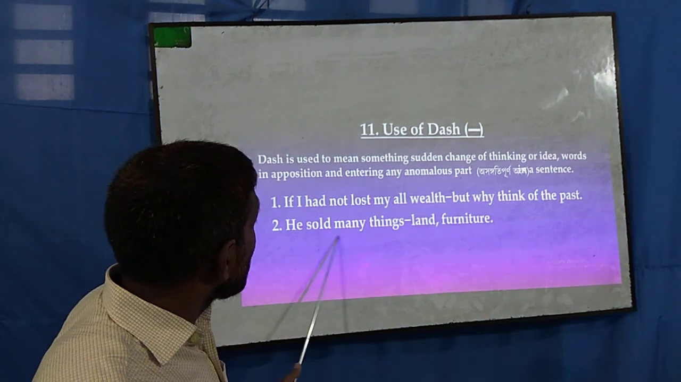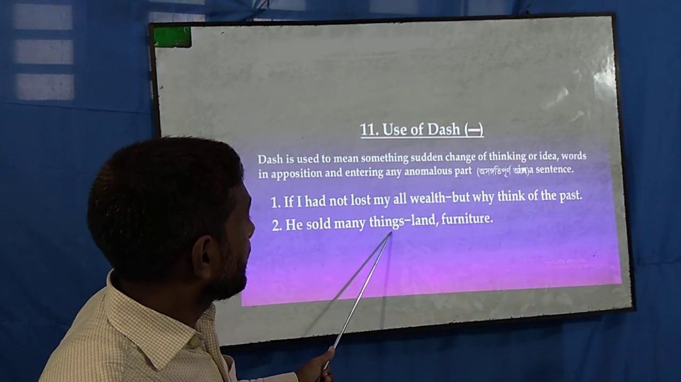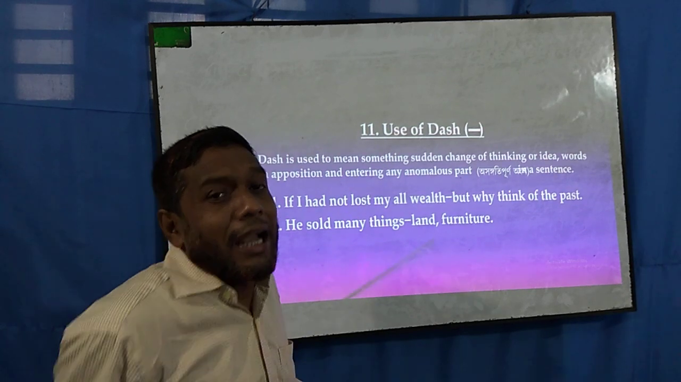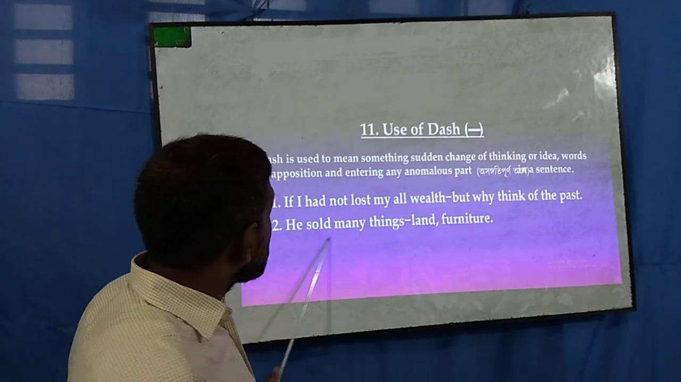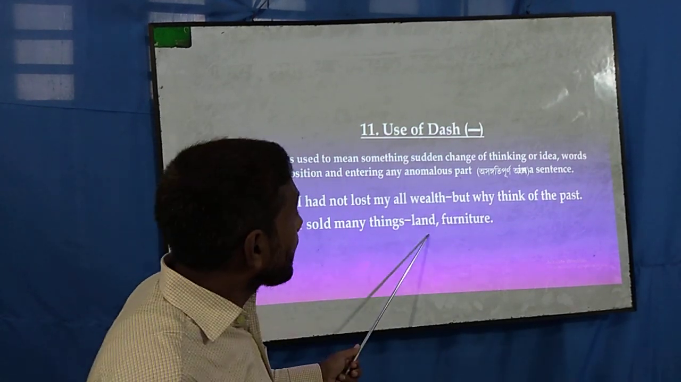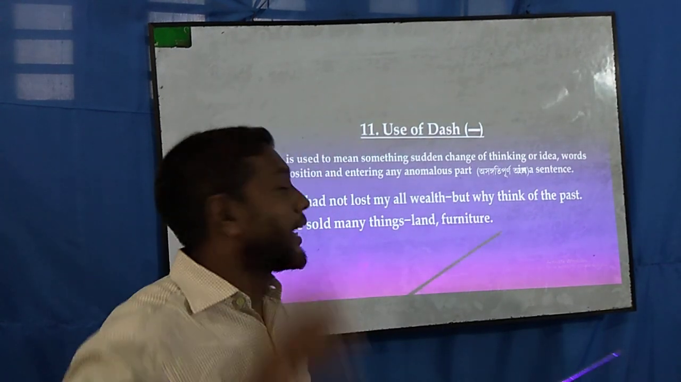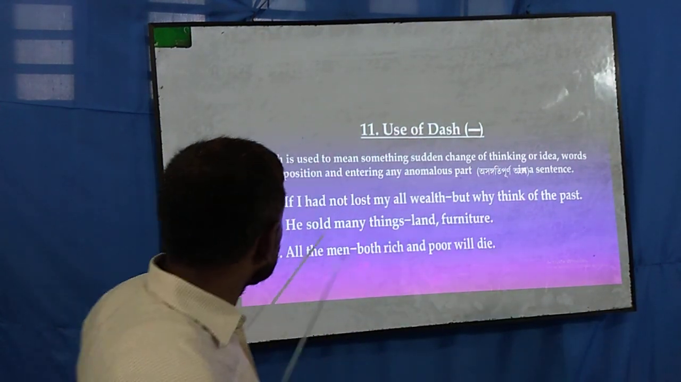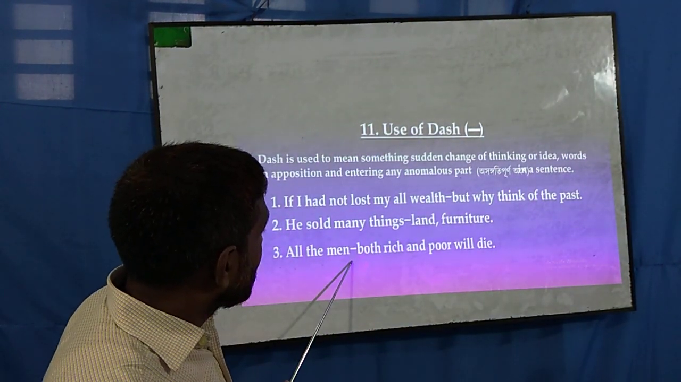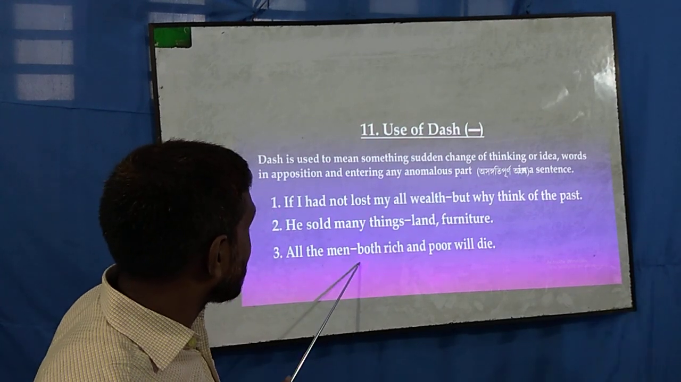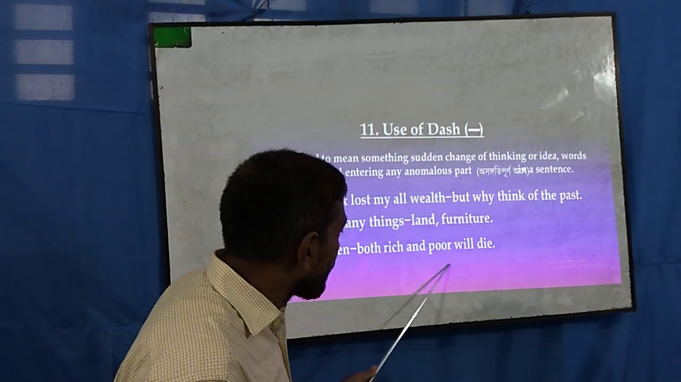He sold many things. Here, suddenly I change my idea: He sold many things, land, furniture, etc. Then I have to use a dash. Again I am changing my idea suddenly: Both rich and poor will die.